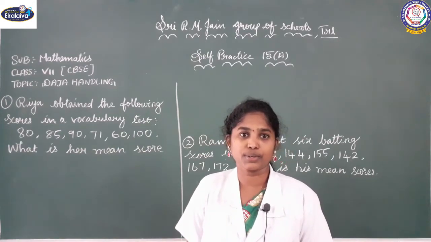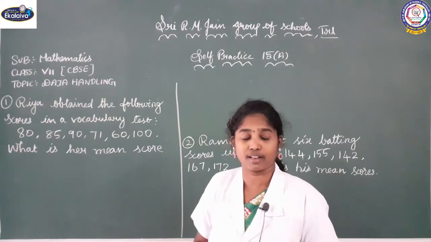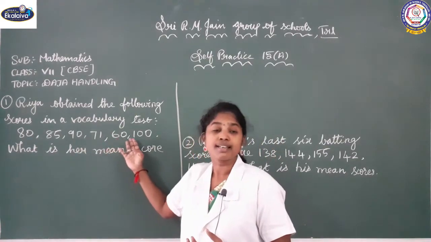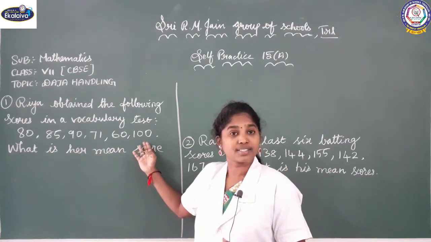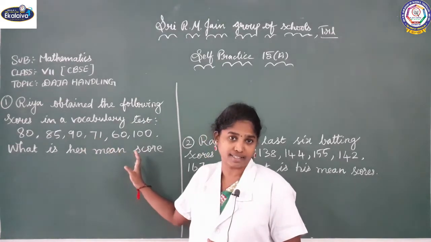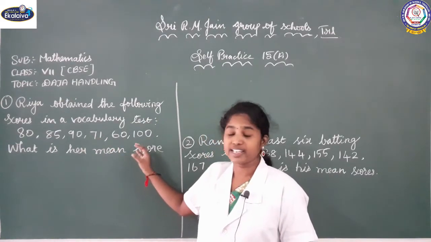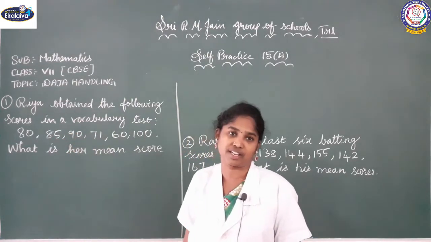So you should know what is data. The collection of information in the form of numerical figures is called data. The data which is obtained in the original form is called raw data. And each numerical figure is called an observation.